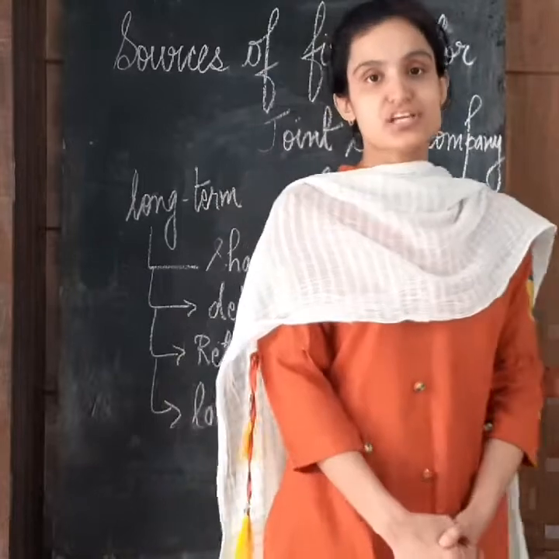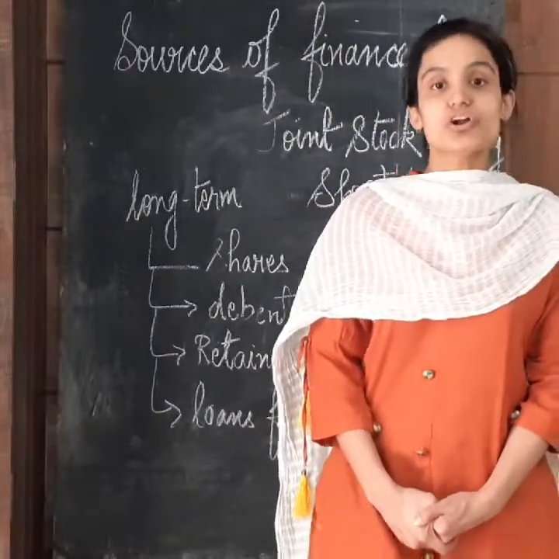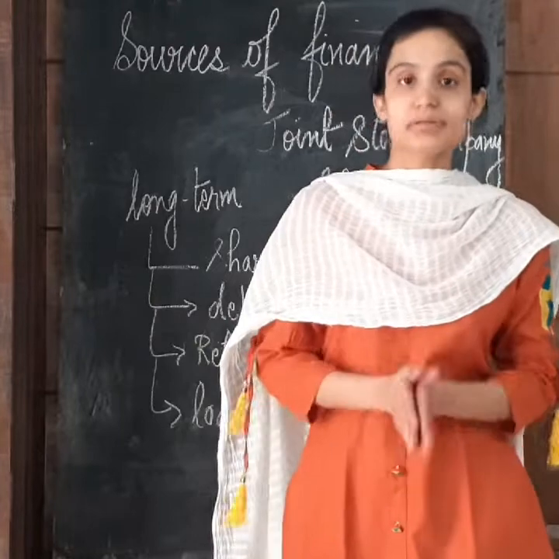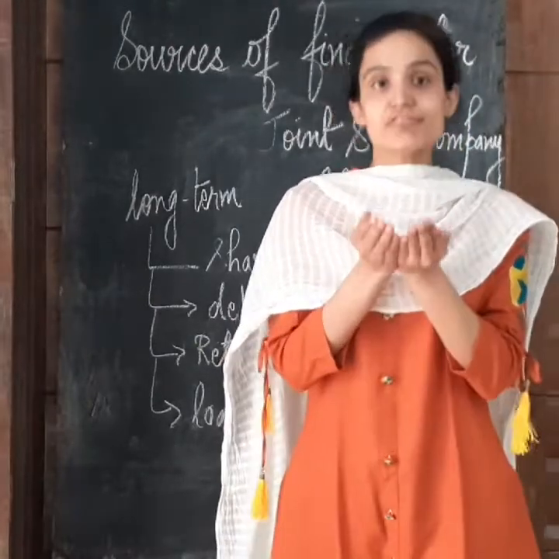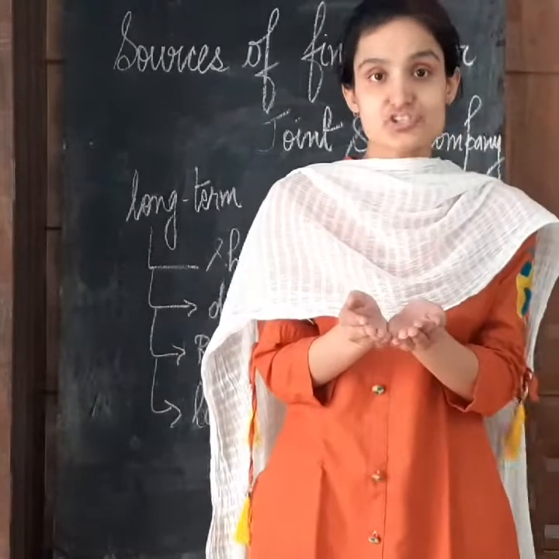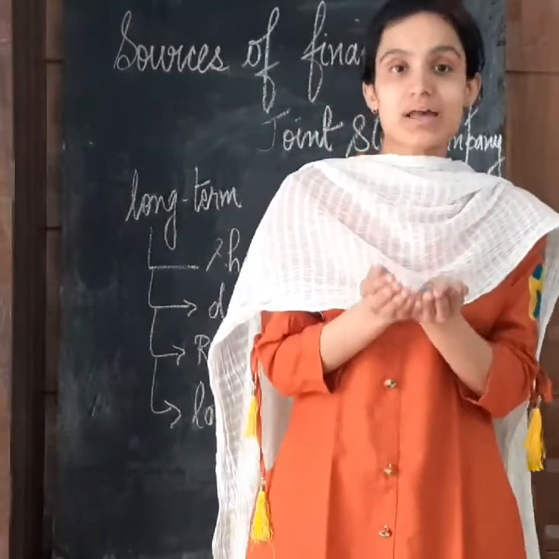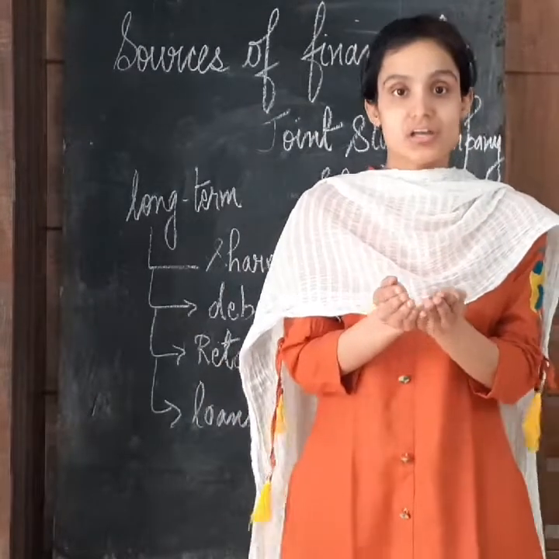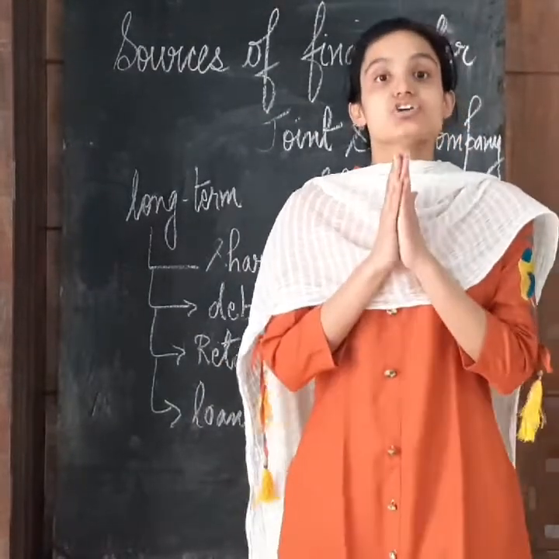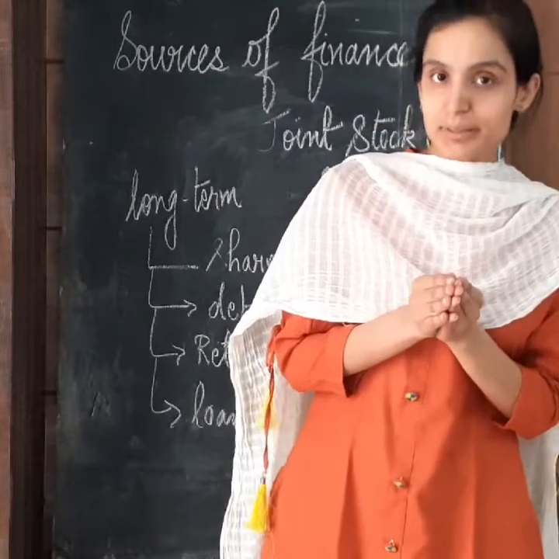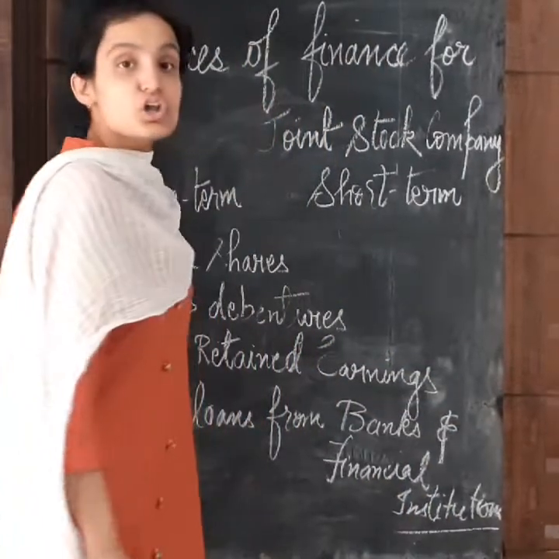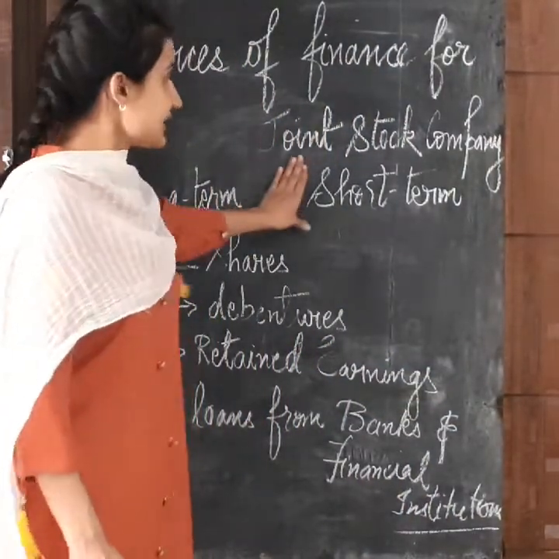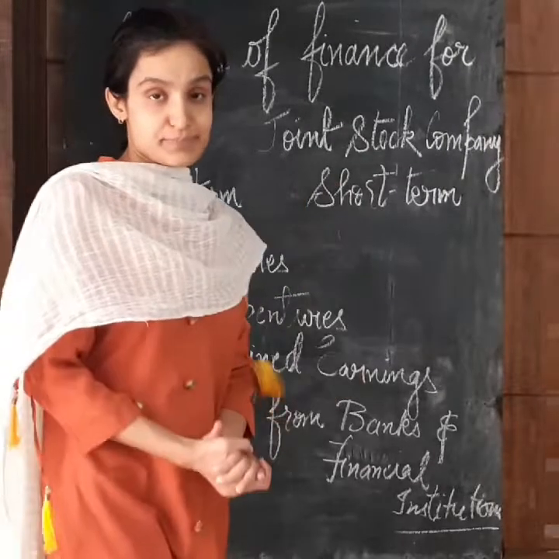A joint stock company is a voluntary association of people who have contributed their money for a common purpose. A joint stock company is the most expensive form of a business organization and its capital requirements are also large. Therefore, the sources of finance of a joint stock company can be categorized into two parts. First is long-term sources of finance and second is short-term sources of finance.